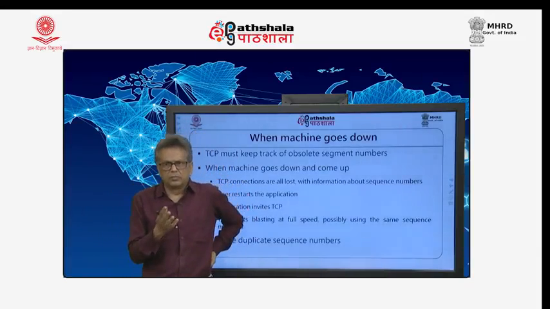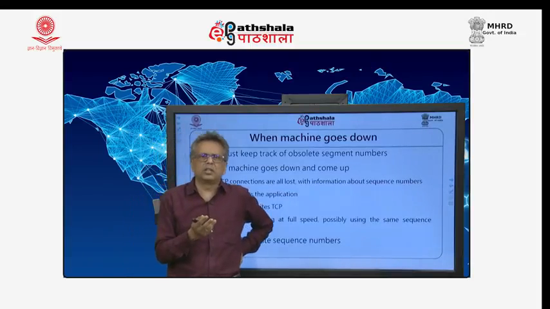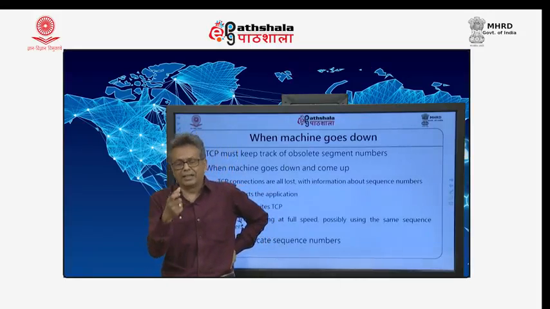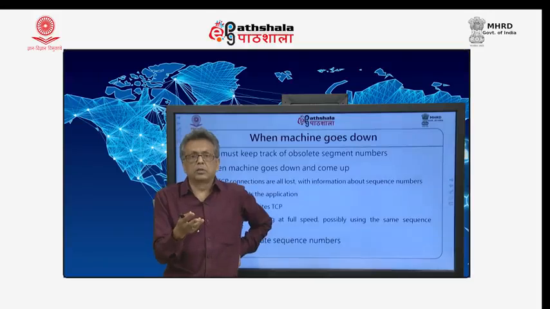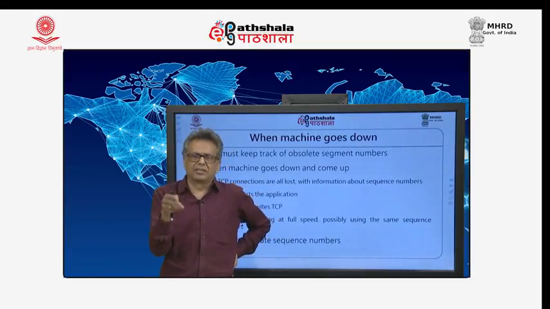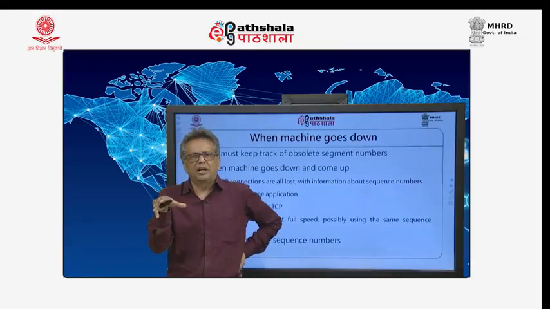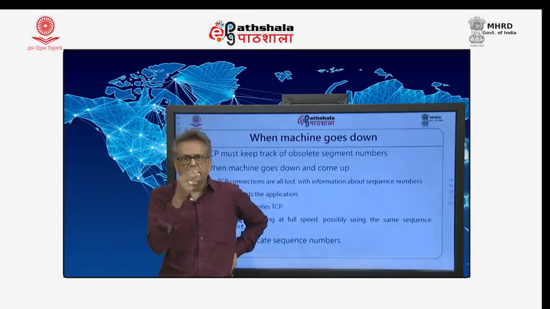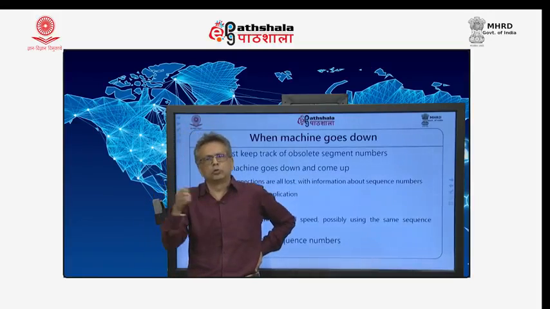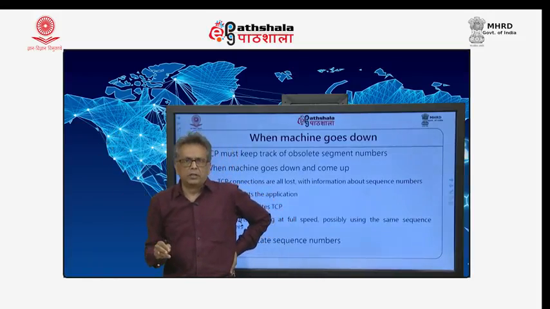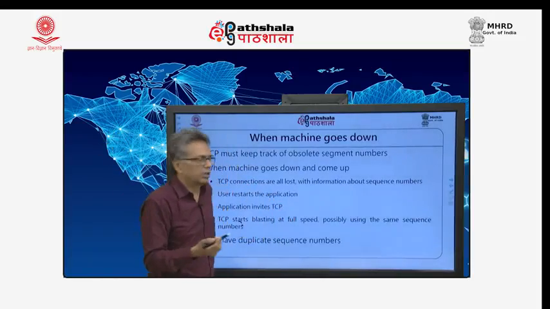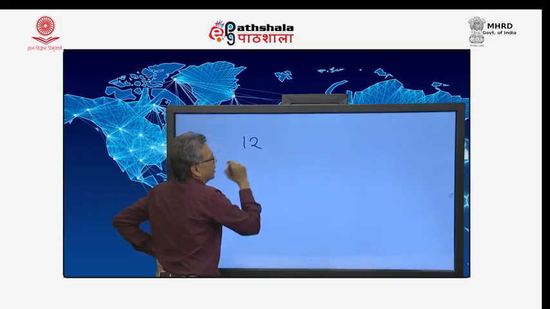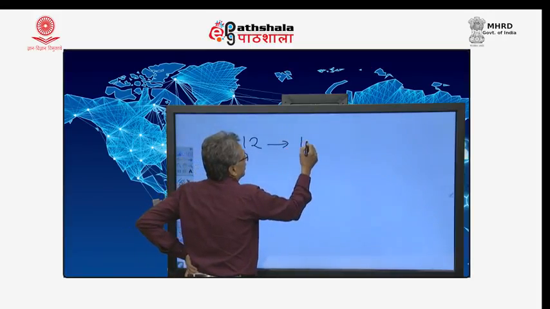Tomlinson is a scientist who provided a solution to this in a very simple fashion. Every computer has a real time clock attached to it. He proposed that you just pick up the rightmost few digits of that real time clock and use that as the starting sequence number, and the clock runs much faster than TCP itself. So, the initial sequence number is usually much beyond what TCP could send. If TCP, for example, has started with number 12, and it is sending say 1 MB per sec.